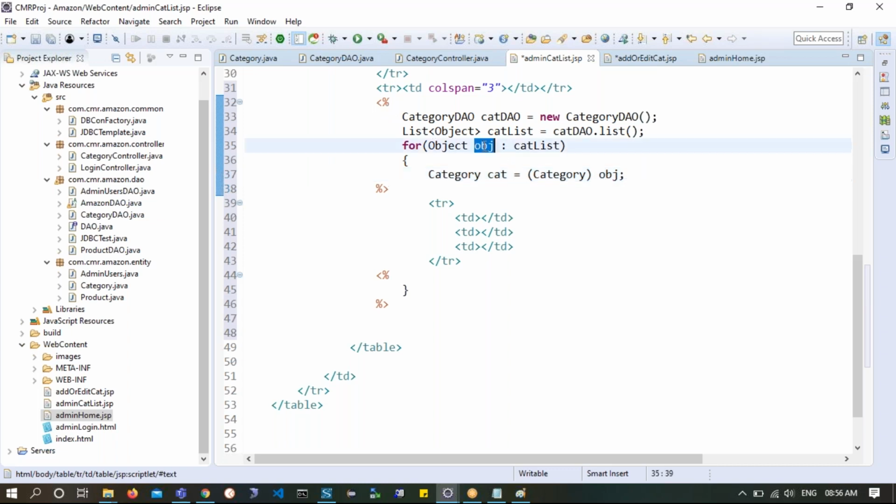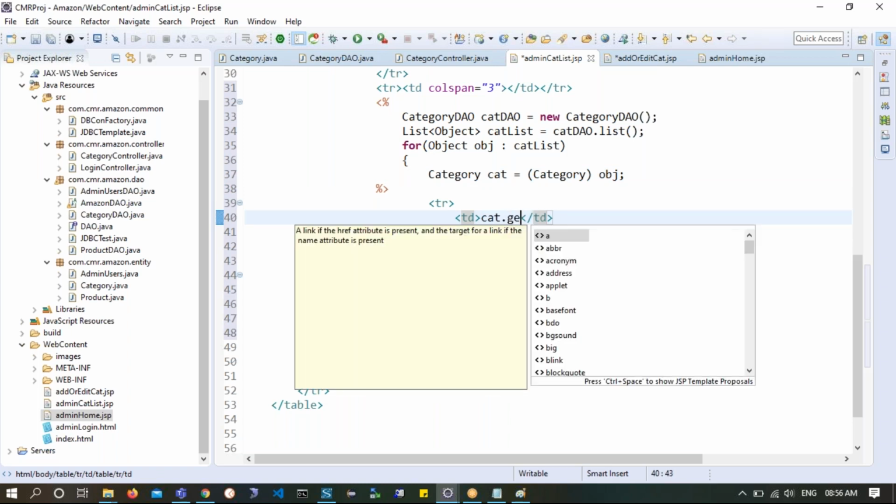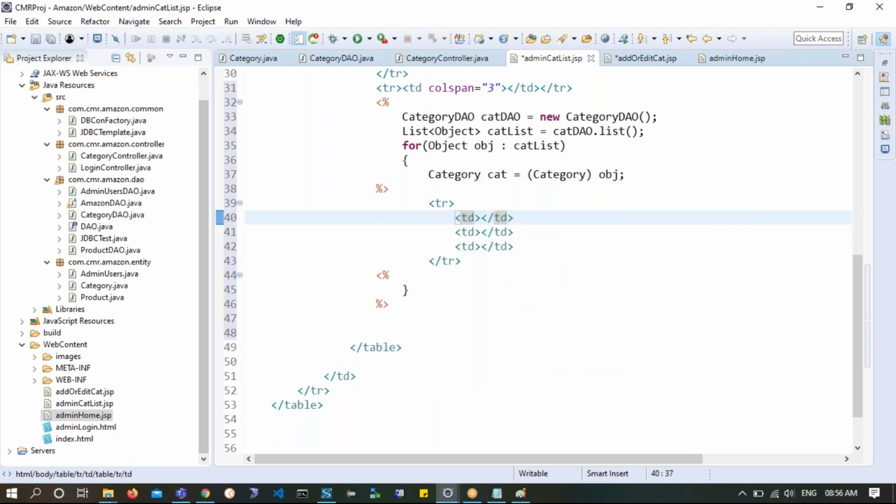Whatever I am getting from the list is in the form of a generic version, and I will get a specific version from that object. After that I have captured this, so I will supply here cat.get, oh sorry, you have to use a scriptlet, equals. Any Java code can be combined within a scriptlet.